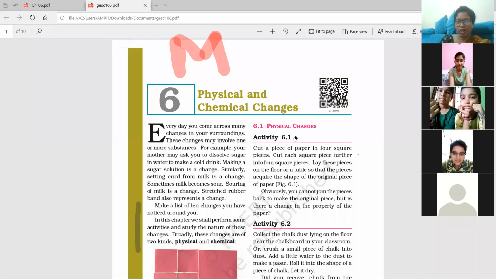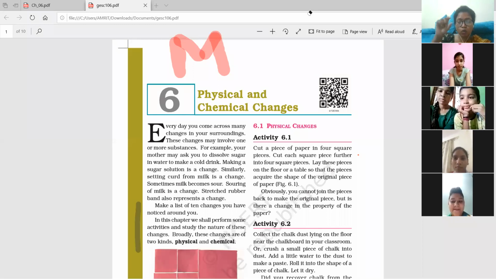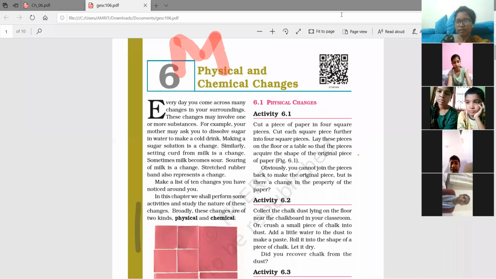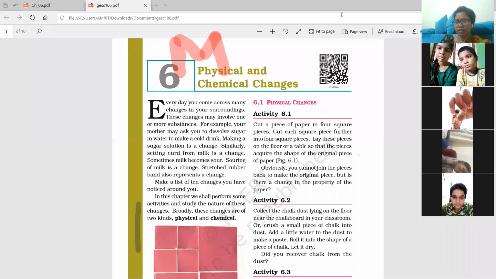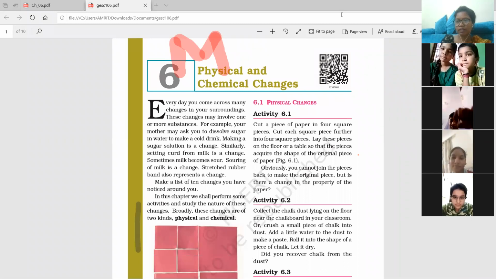Ma'am, in chapter 6, I like crystal of copper sulfate. Okay, yeah. In 12th standard they will teach you how to make it. You will make it yourself, but you cannot do it in class 7. Ma'am, it is very interesting. Yes, that is very interesting. Now I know how to make crystals. You know how to make crystals? Yes, ma'am. Yesterday I saw it on YouTube. You saw it on YouTube. Very good.